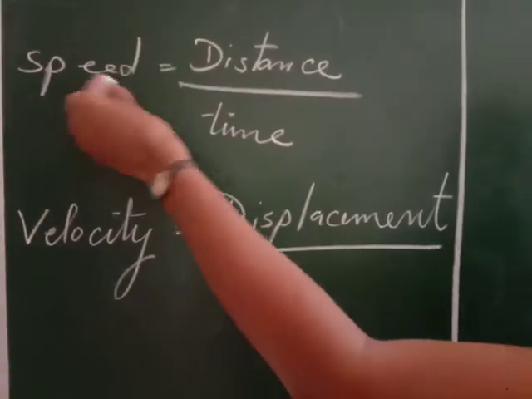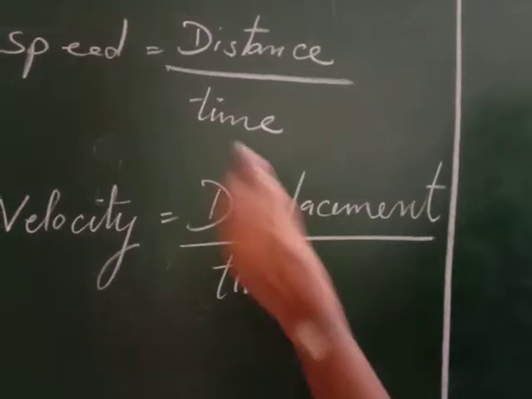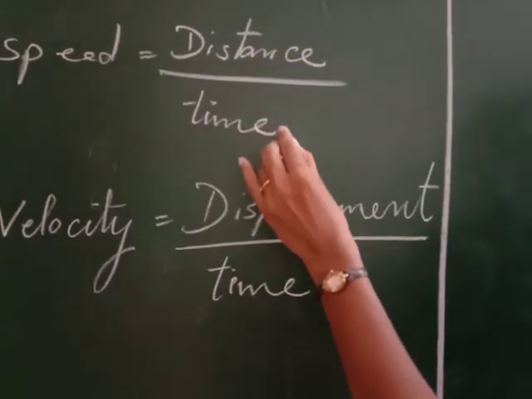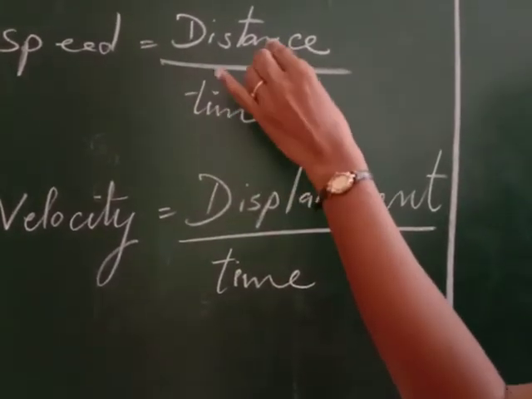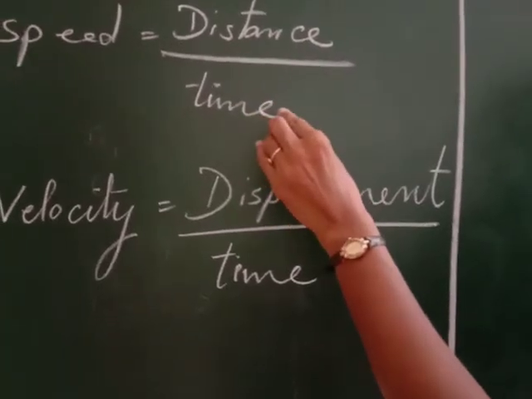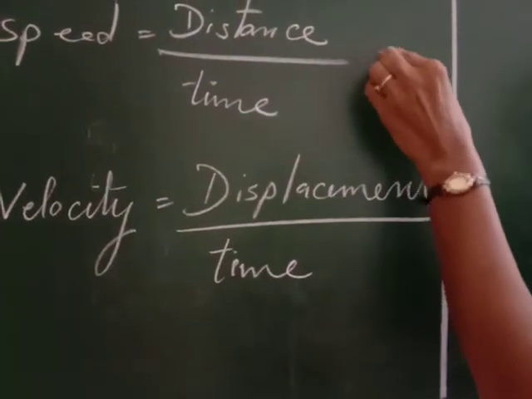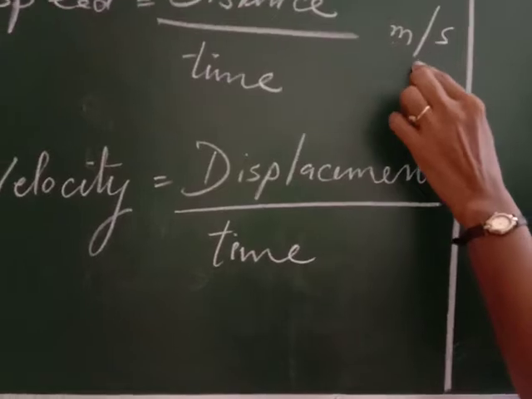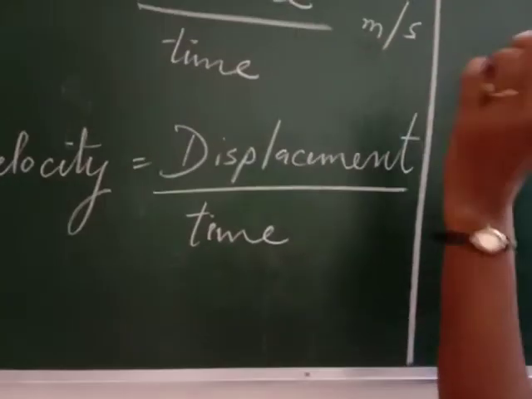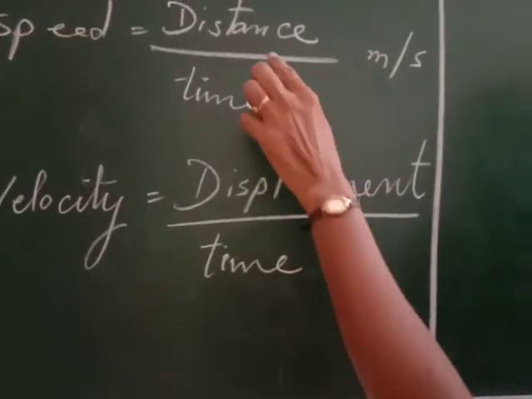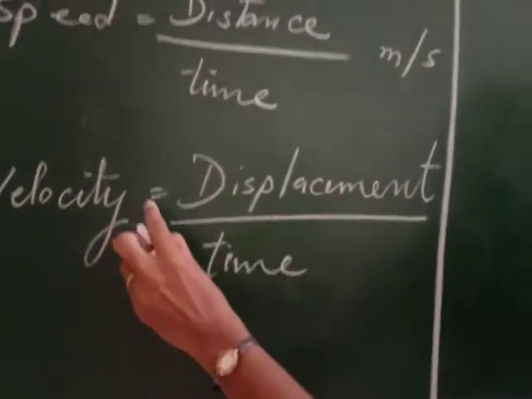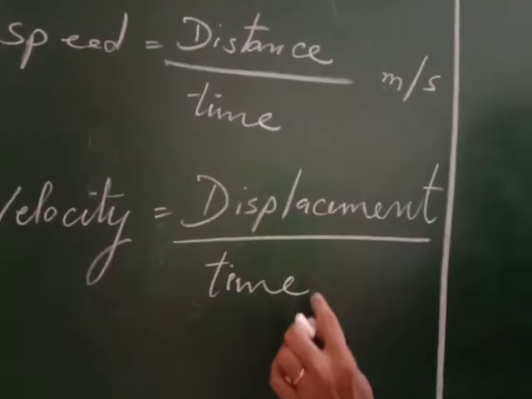Okay, now speed and velocity. Speed means distance upon time. That means the distance covered by the object by time, and its SI unit is meter per second. Now what is velocity and what is the difference between speed and velocity? Velocity is displacement upon time.